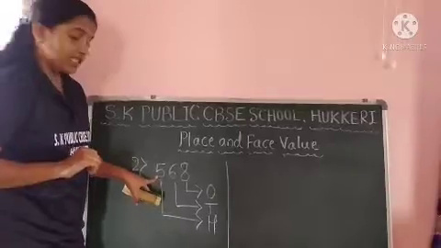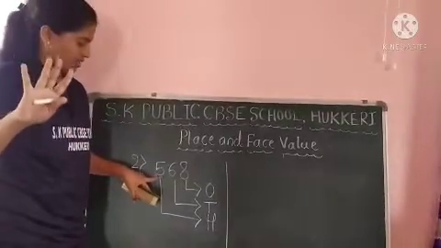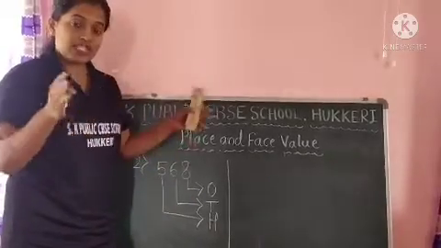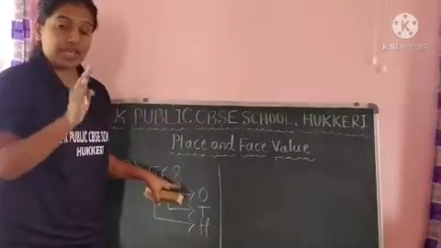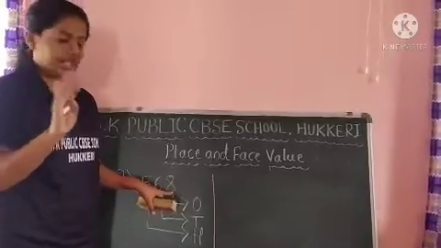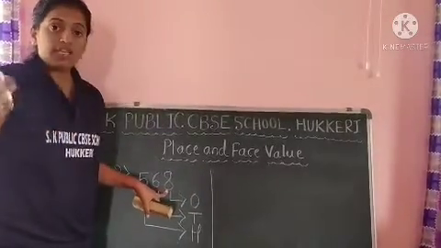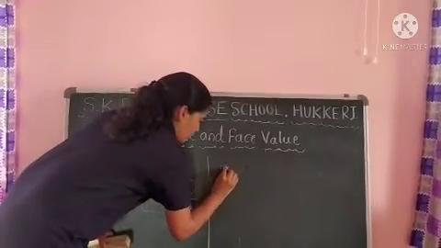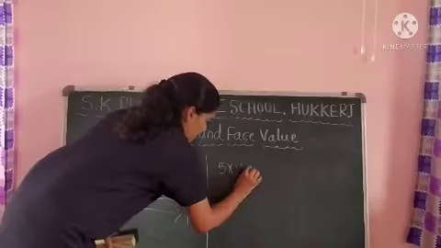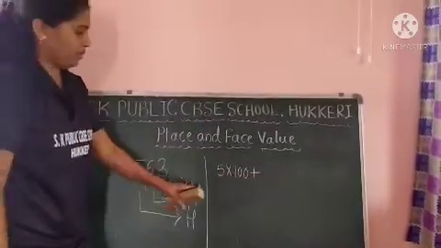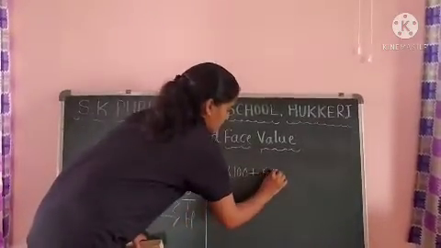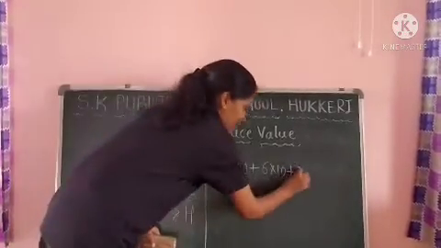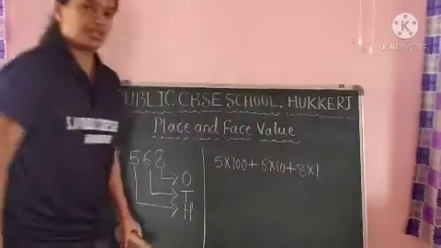Okay, like this you can assume. So hundreds ka how many groups are there? 5. Tens ka 6 groups. Ones ka separate 8 groups. So 8 ones are there. Here groups are not there. 8 ones are there. So here 5 hundreds ka groups plus 6 tens ka groups plus 8 ones ka groups.